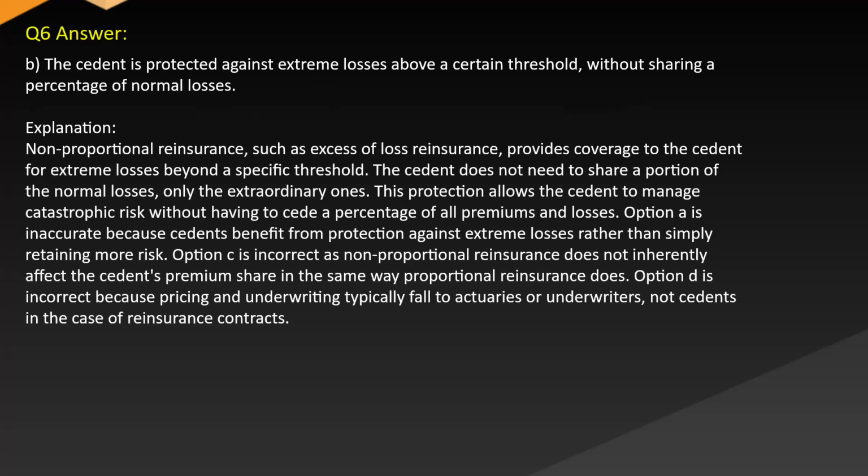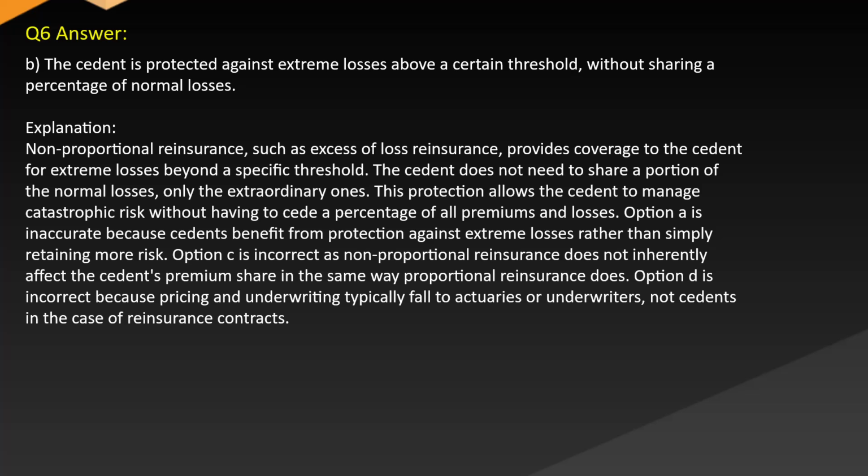Answer: B. The cedent is protected against extreme losses above a certain threshold without sharing a percentage of normal losses. Explanation: non-proportional reinsurance, such as excess of loss reinsurance, provides coverage to the cedent for extreme losses beyond a specific threshold. The cedent does not need to share a portion of the normal losses, only the extraordinary ones. This protection allows the cedent to manage catastrophic risk without having to cede a percentage of all premiums and losses.